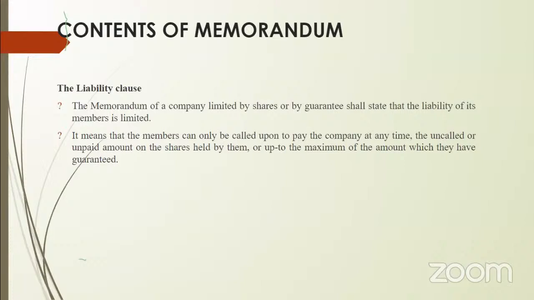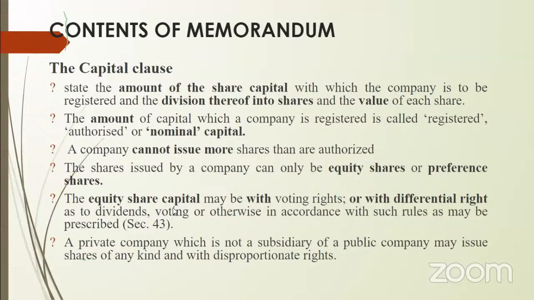Next, the second is limited by guarantee. What does it mean? Generally they give some percentage, some guarantee, an amount payable towards the liabilities of the company. So the liability of the shareholders or members will be limited to the extent of the guarantee given. So under this, a company tells what its members' liability is going to be. The next one is the capital clause, another important clause of the company, based on which investors will come forward.